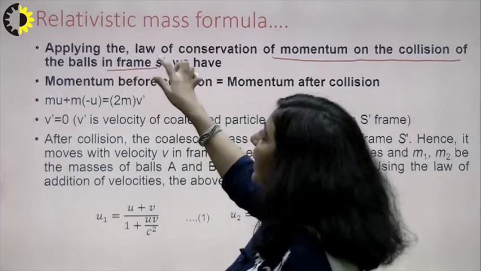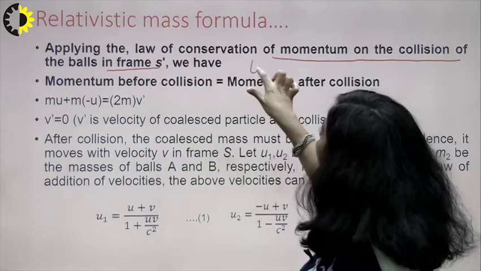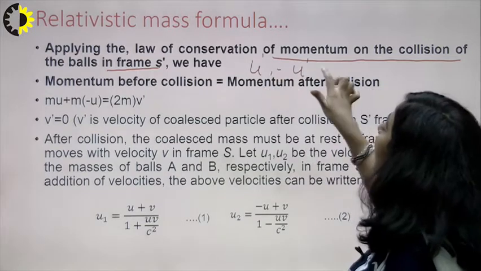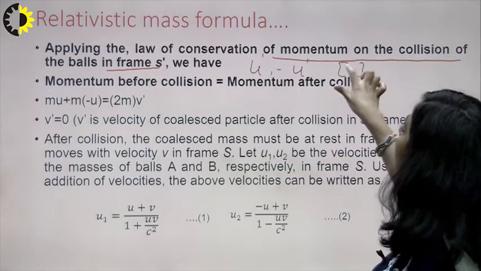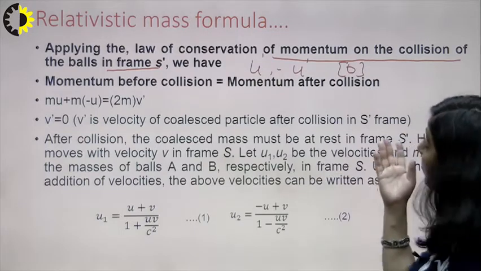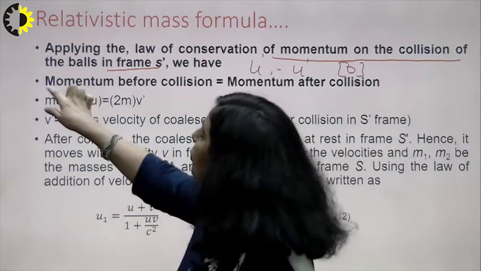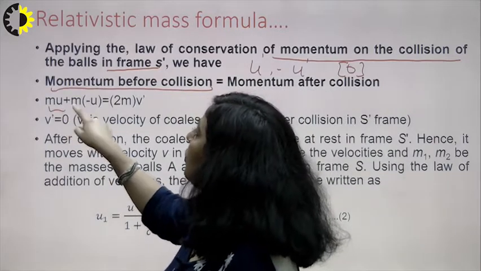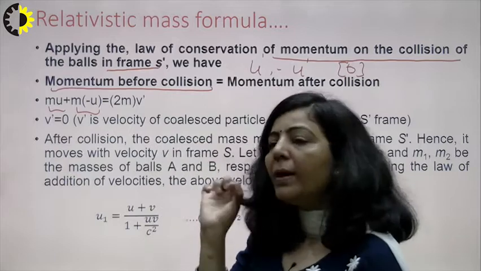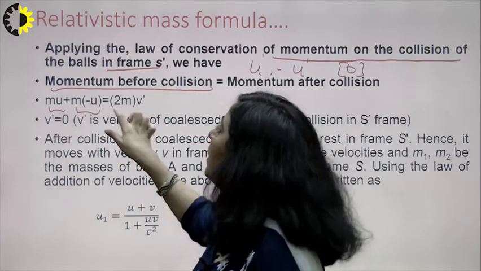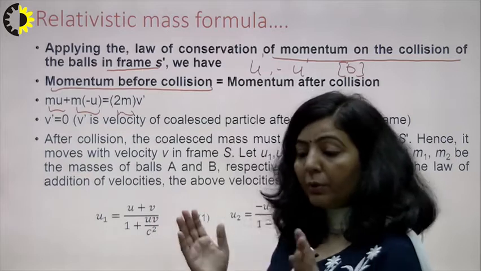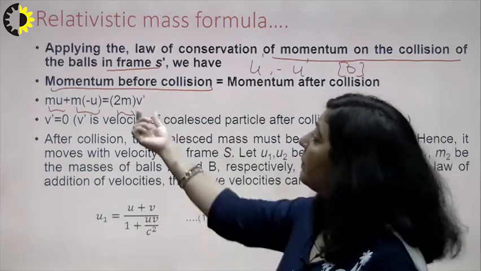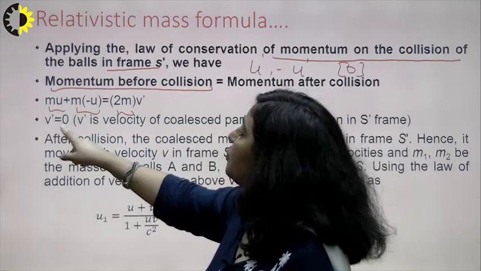In frame S', before the collision, one is traveling with U', another one is traveling with -U', and after the interaction they will come to rest, meaning the velocity is 0. So the momentum before collision for A and B, for the entire system, is mu + m(-u), that is mu - mu, which equals, since after the collision with respect to S' they stick together, 2m times v, and this v is equal to 0.